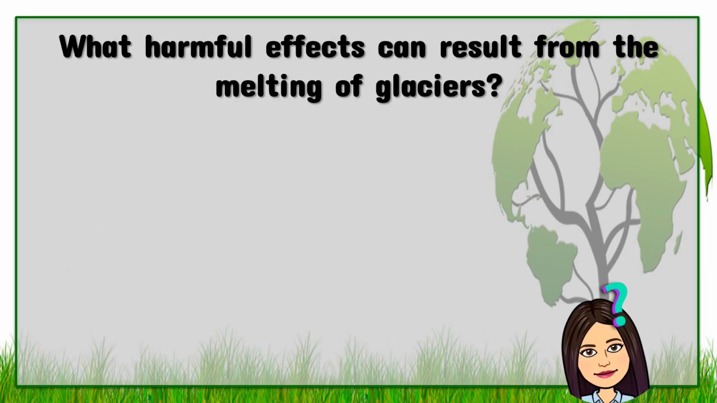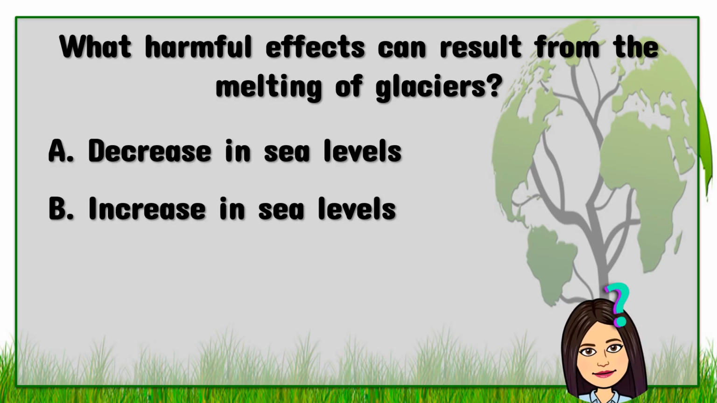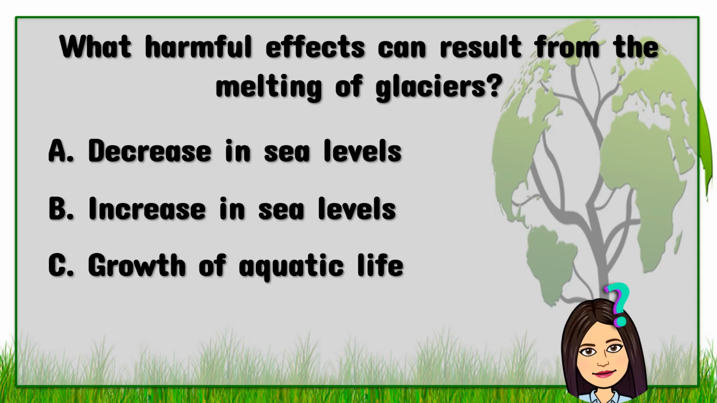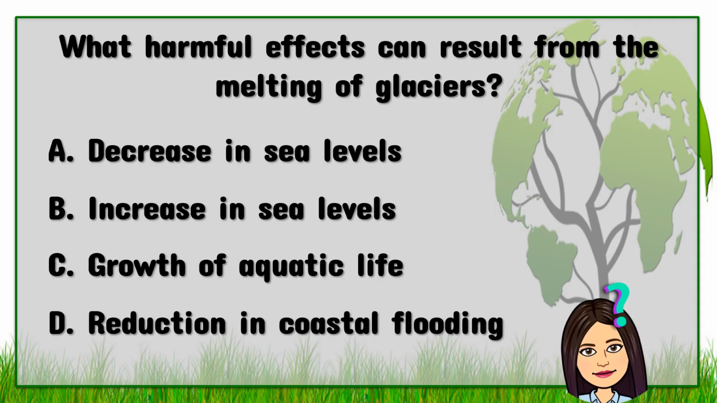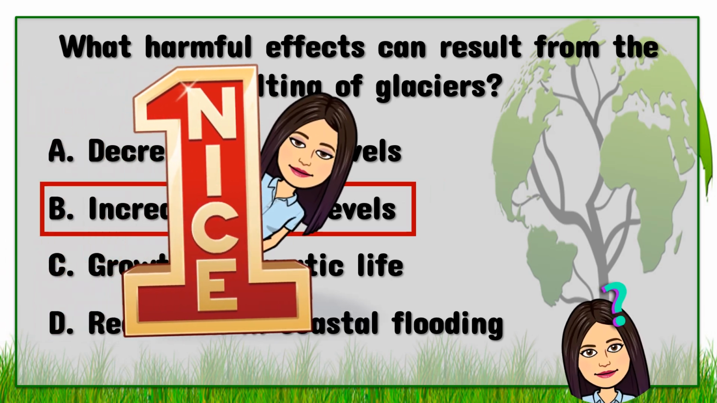What harmful effects can result from the melting of glaciers? A. Decrease in sea levels. B. Increase in sea levels. C. Growth of aquatic life. D. Reduction in coastal flooding. And the correct answer is B. Increase in sea levels.